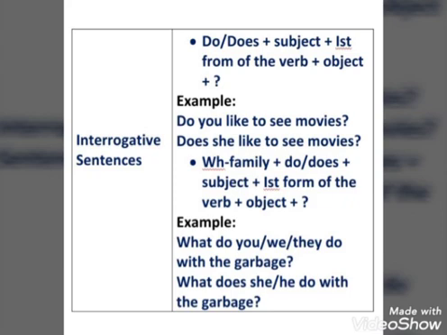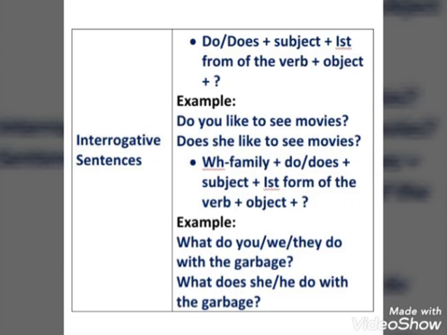And here you is a plural subject, so we have used do, and at last we have used a question mark. Next: does she like to see movies? Here she is the subject and she is a singular subject, that's why we have used does, and does is used before the subject. So this is how it is in an interrogative sentence, and at last we have also used a question mark.